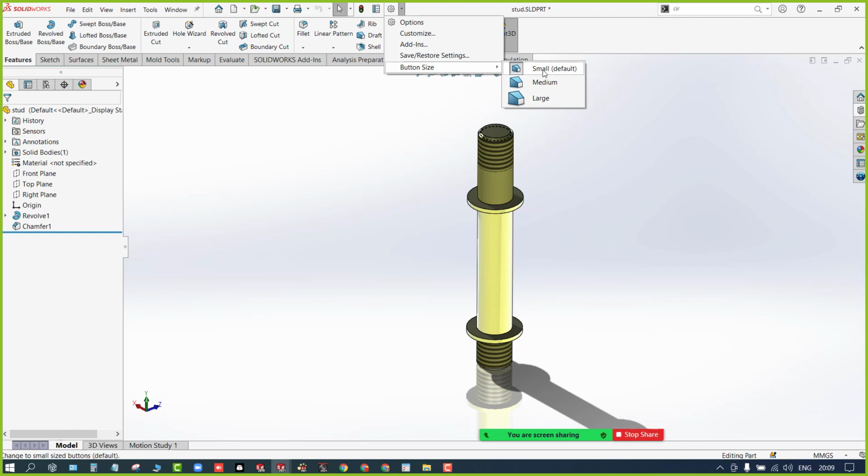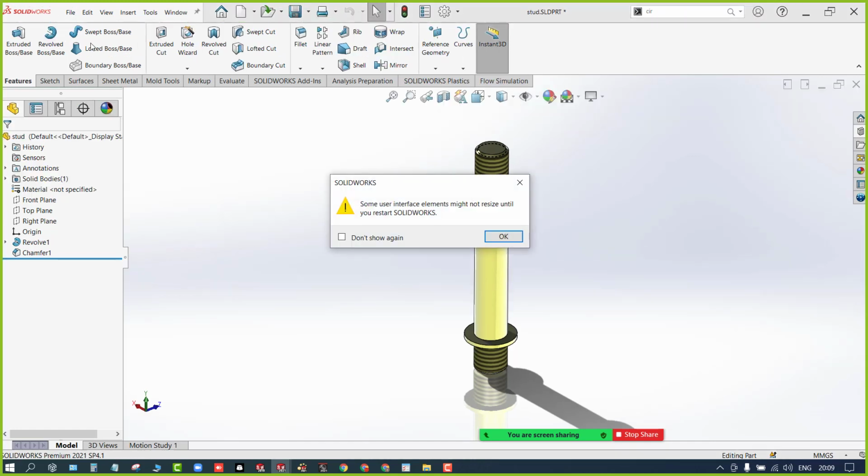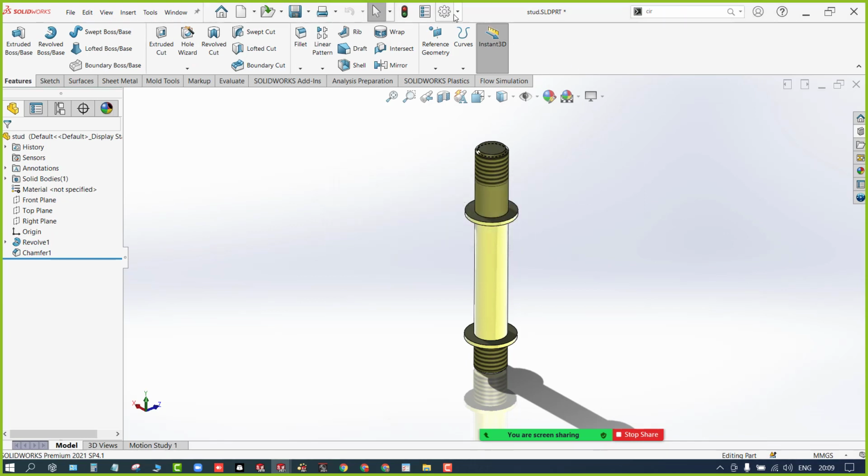So we recommend you to go with the small. If you want the icons to be better, you can select medium. So all the icons will be updated as per the medium size. You can see, yes, like this.